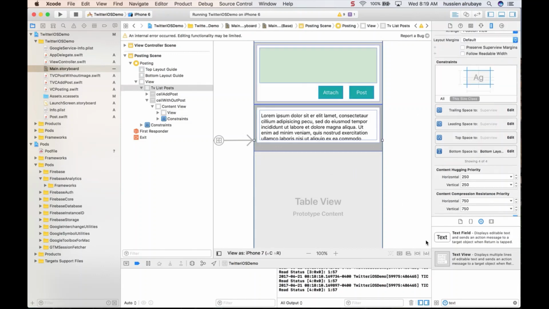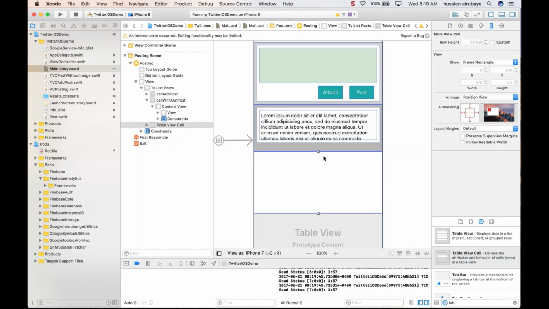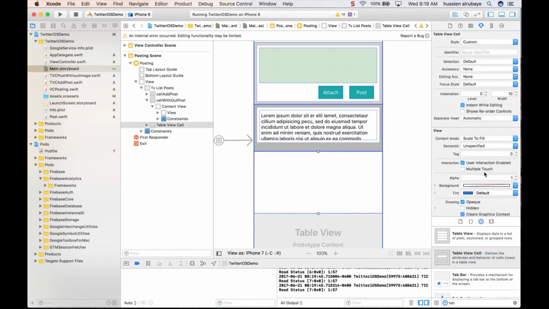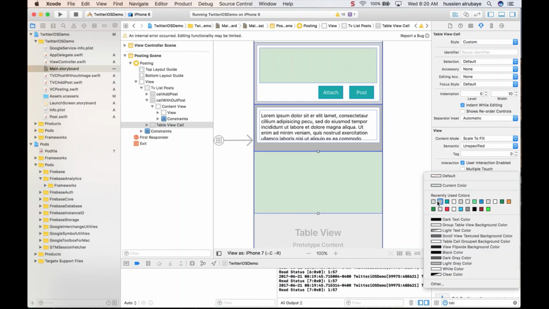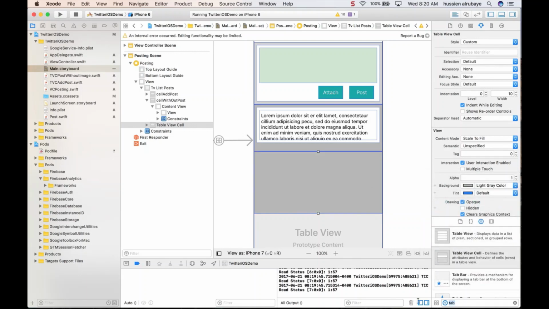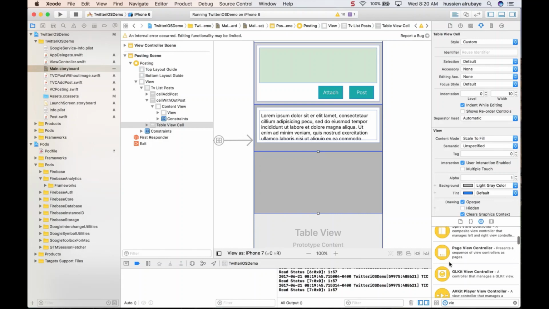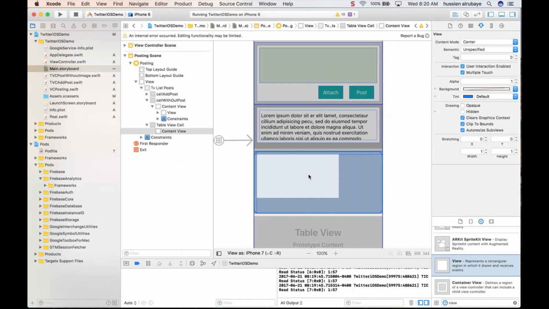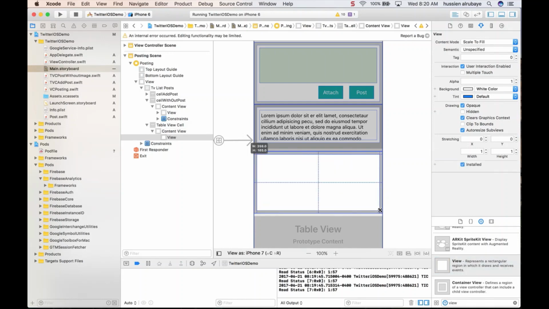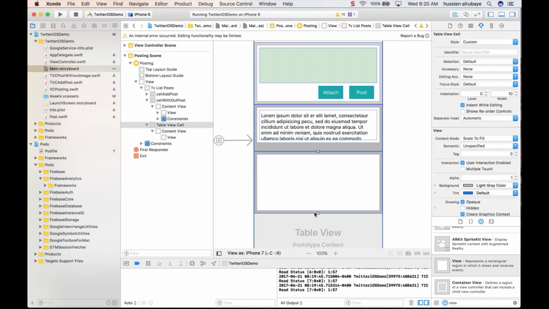So just remove the height. What more do I need? I need a table view cell to hold the new cell, which is, bam, this is my new cell. Suppose I start with a background of nothing, bam, that background, unfortunately. And I have to have a view, which is going back down. Here it is, this is my view, and bam. In this view, this one should be bigger because it should show an image.